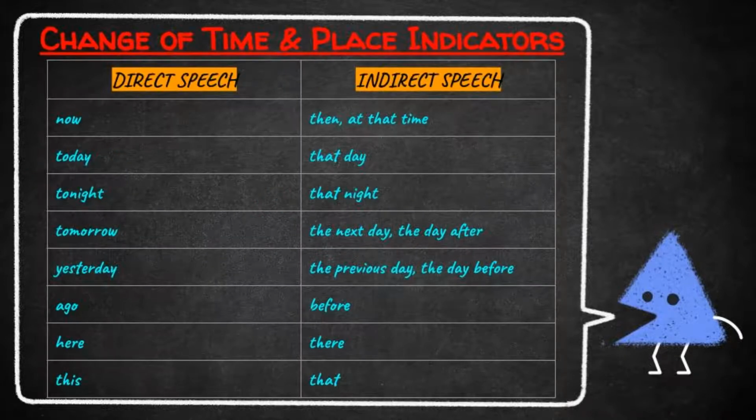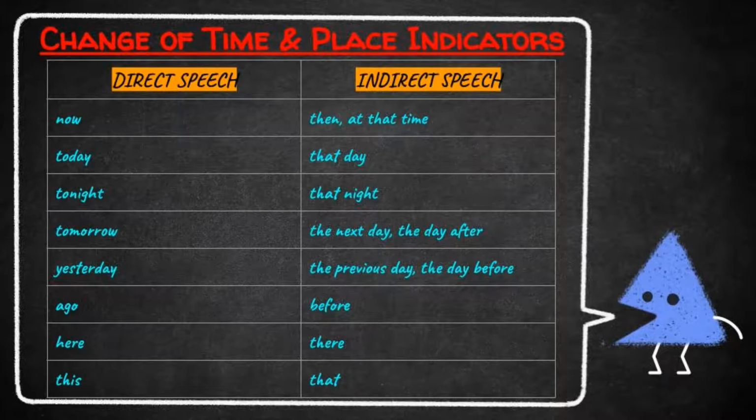Students, let us see how to change time and place. When we change a sentence from direct to indirect, we need to change the tense of the verb. Likewise, if there are words that denote time and place in direct speech, we have to change them in indirect speech.